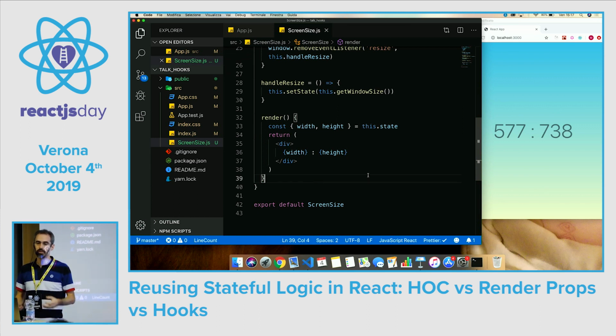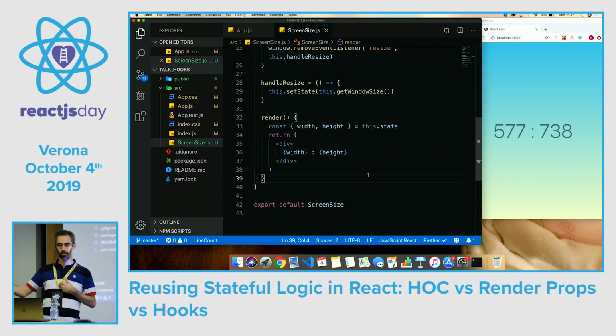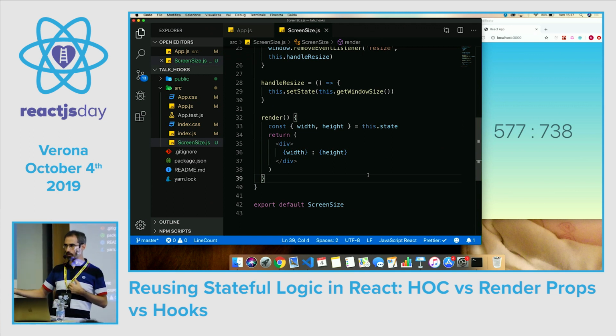But we are building a library, so it's our user that will use our library, so we are not in control of their components. It's not our library that will render our user's component, but it's our user that will use our library and that will render our components. So we need a sort of inversion of control, and from this inversion of control arises the need for the complex patterns.